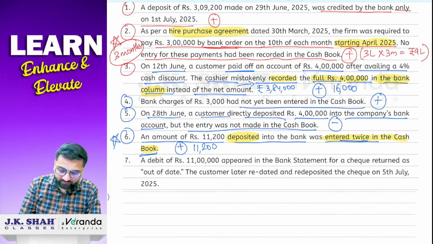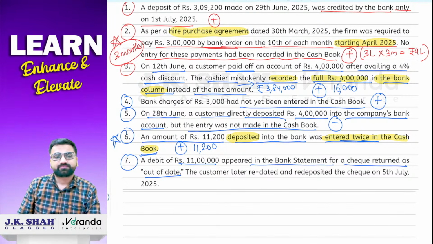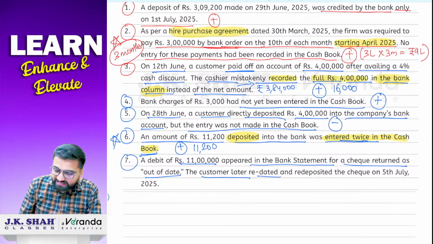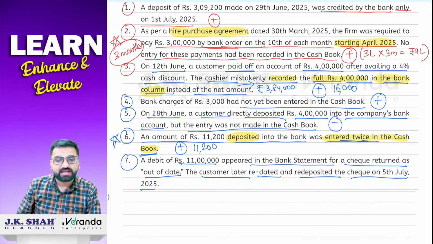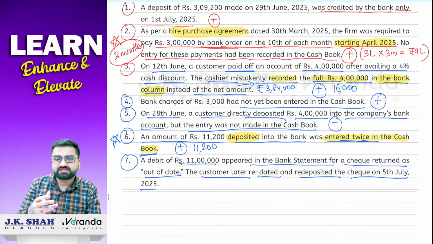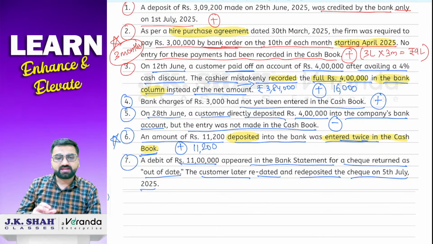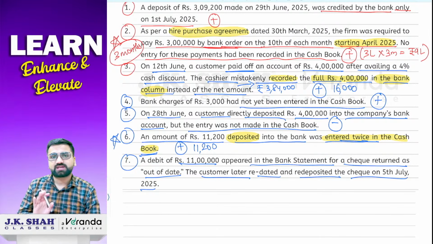Last transaction of this sum: a debit of rupees 11 lakh appeared in the bank statement for a check returned as out of date. The customer later redated and redeposited the check on 5th of July 2025. Now, what is the meaning of this transaction? Sabse pehle, what do you mean by out of date? So see, basically, for example, samjho agar aapne kisi ko check diya hai, barabar, you must have mentioned a date in that, right? So jo bhi date aapne mention kiya hai, from there 3 months ka time hota hai uske paas ki wo jaye bank mein deposit kare and then that check gets cleared.